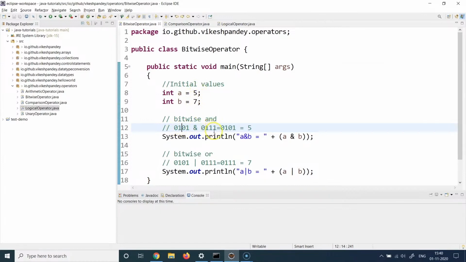Similarly for 7, 2 raised to power 0 into 1 is 1, plus 2 raised to power 1 into 1 is 2. So 1 plus 2, 3, plus 2 raised to power 2 into 1, which is 4. So 1 plus 2 plus 4, 7. And 2 raised to power 3 into 0 is 0. So 0 plus 4 plus 2 plus 1, which is 7. And that's how this 7 is built and stored.